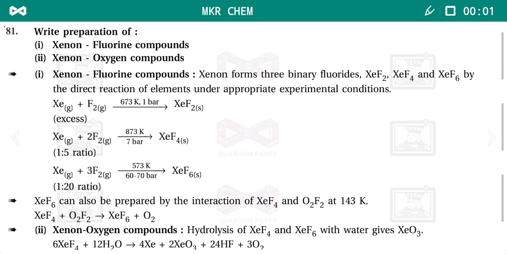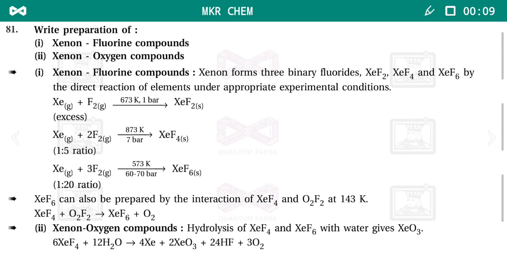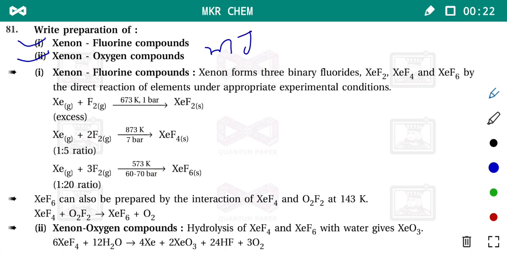Hello, my dear students. Let us discuss the next question in group number 18, and that is the preparation of xenon fluoride compounds and xenon oxide compounds. These both are most important so far as the examination is concerned.